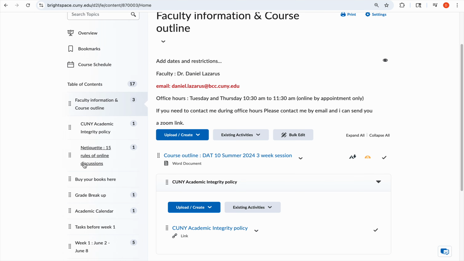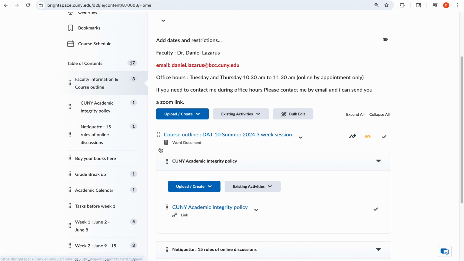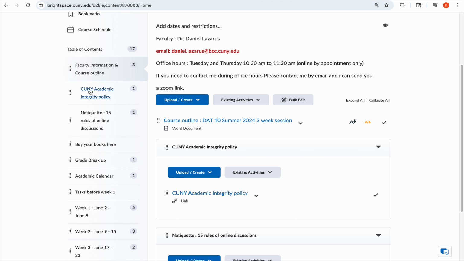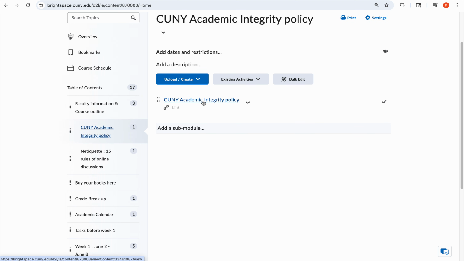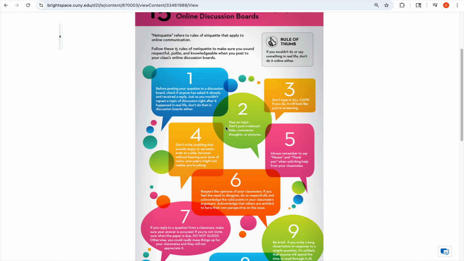The course outline is available for you to download. If you take a look here, there's a course outline that you can download. And then the CUNY Academic Integrity Policy is available here, and the netiquette, which is the rules for online discussions, should be available here. Please take a look at them and read them.